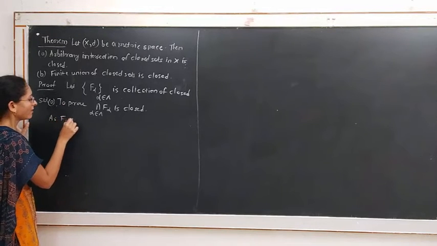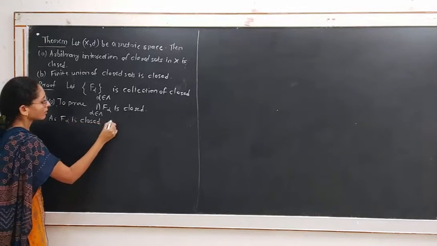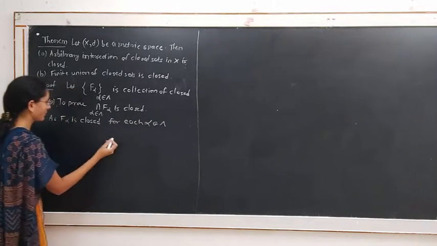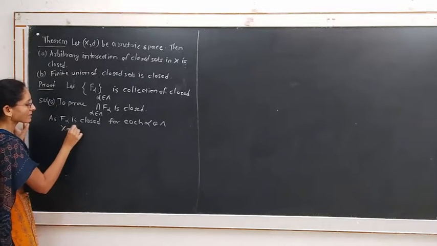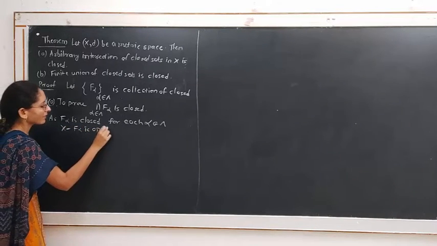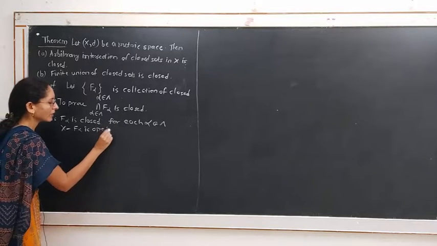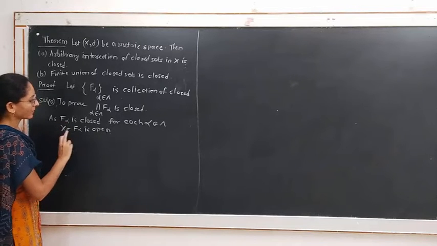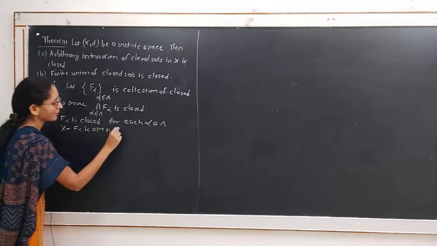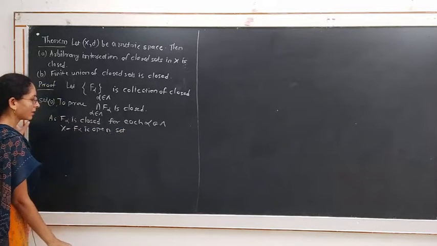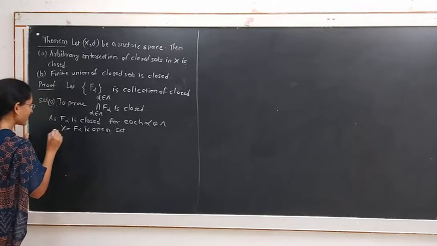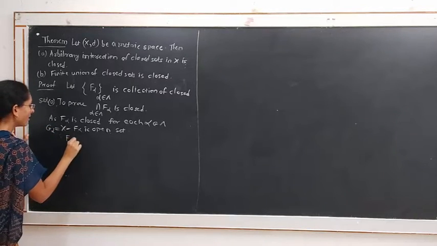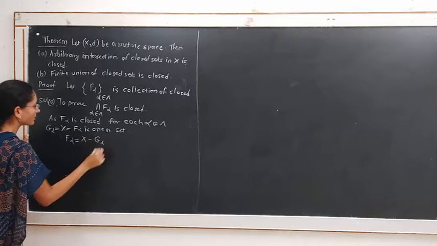As F alpha is closed for each alpha in the index set, X minus F alpha is open, by my definition of closed set: its complement is open. X minus F alpha is the complement of F alpha, therefore X minus F alpha is an open set. Consider this as G alpha, therefore F alpha is equal to X minus G alpha.